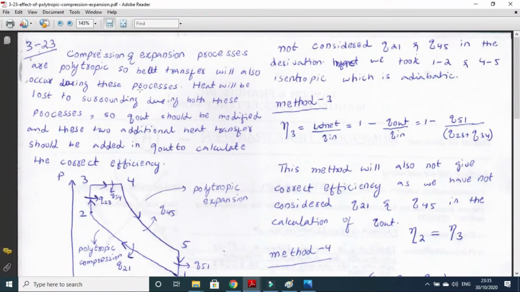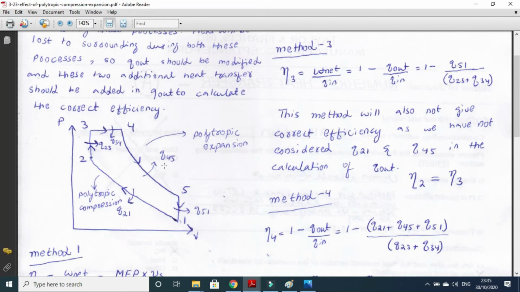Okay, so now you can see here that if compression and expansion processes are polytropic, then heat transfer will also occur during these processes. Heat will be lost to the surroundings during both these processes, so Q out should be modified, and these two additional heat transfers should be added in Q out to calculate the correct efficiency. So what we are saying is that